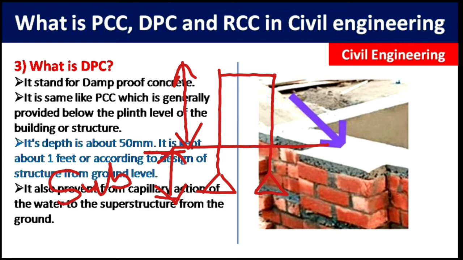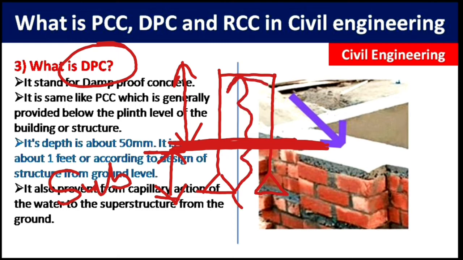Superstructure. So DPC is provided at the ground level, at 1 foot above the ground level or 2 feet according to the design. The main function of this DPC is to prevent the water from rising from the substructure to the superstructure. It protects against rising with the help of capillary action.